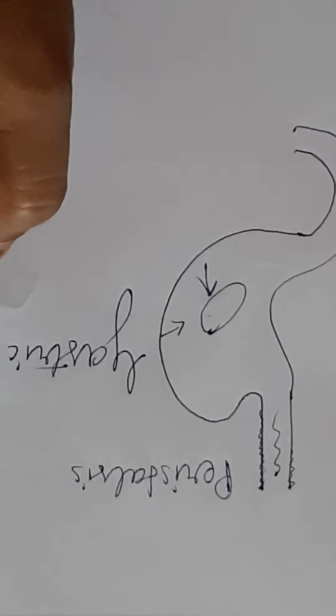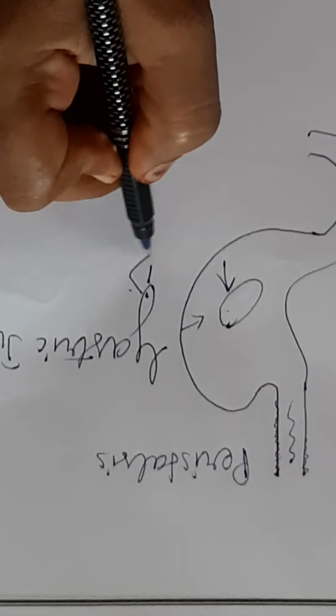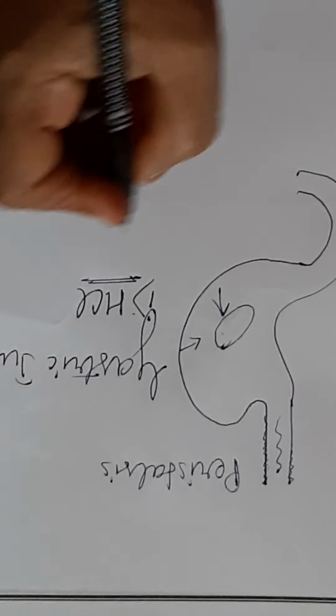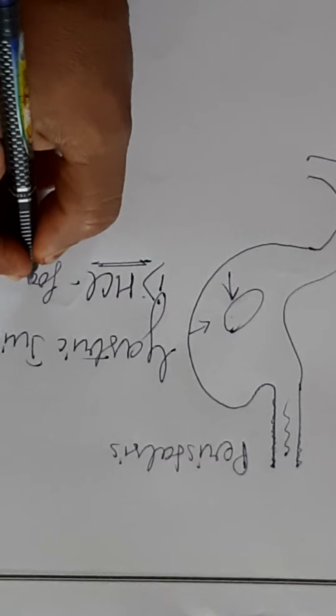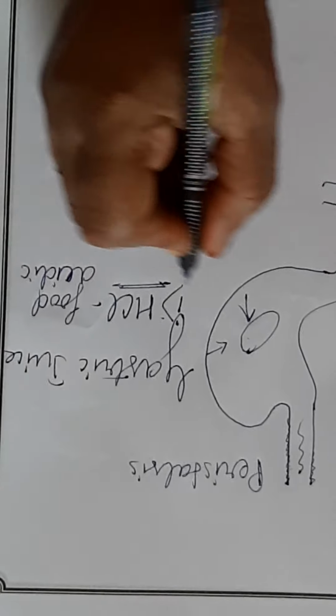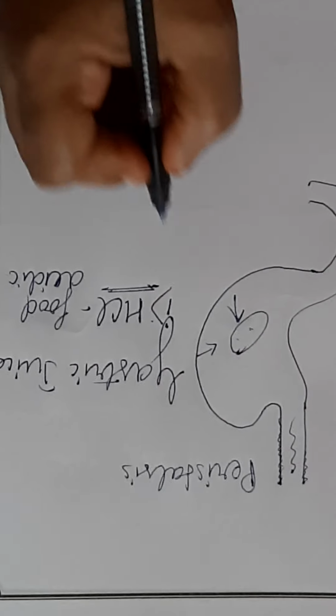You have heard of this before. Gastric juice contains three things. One, it contains HCl. What does HCl do? This is concentrated acid. It makes the food acidic. Not only that, it helps to kill the germs present inside the food.